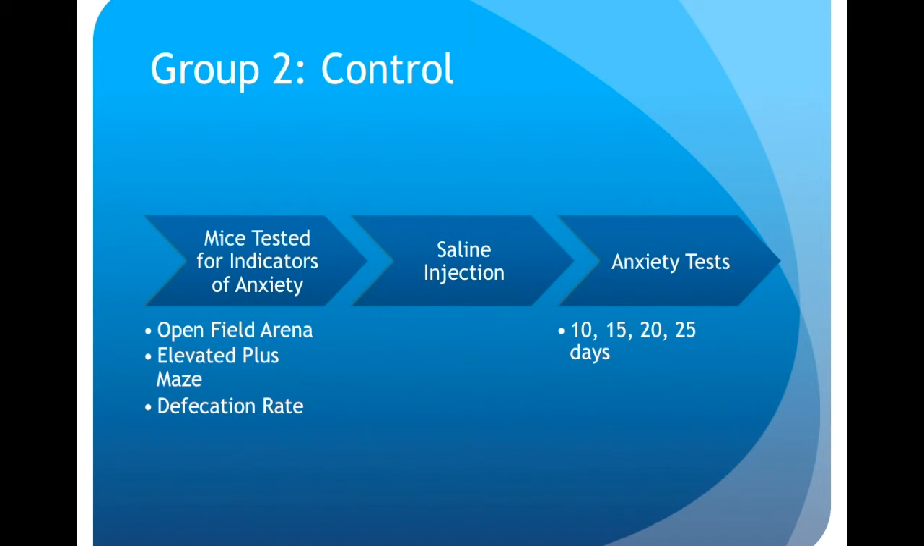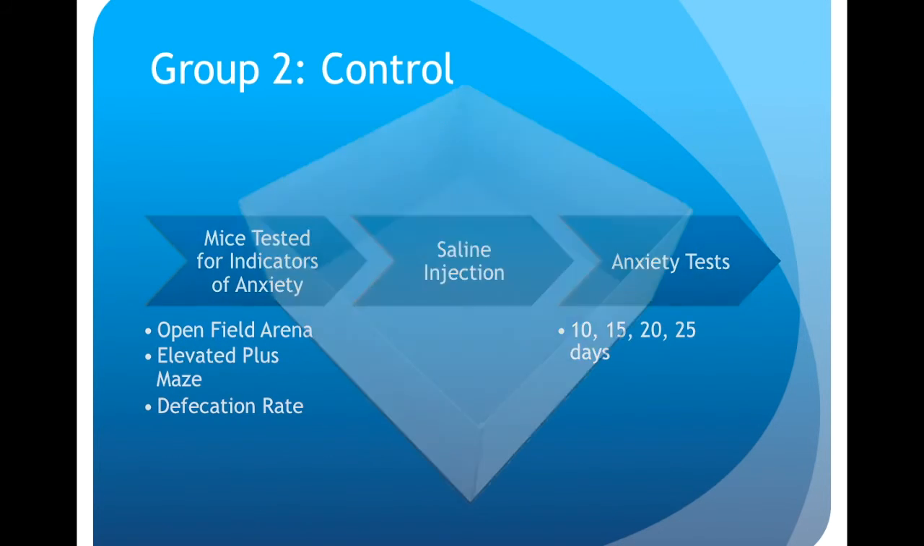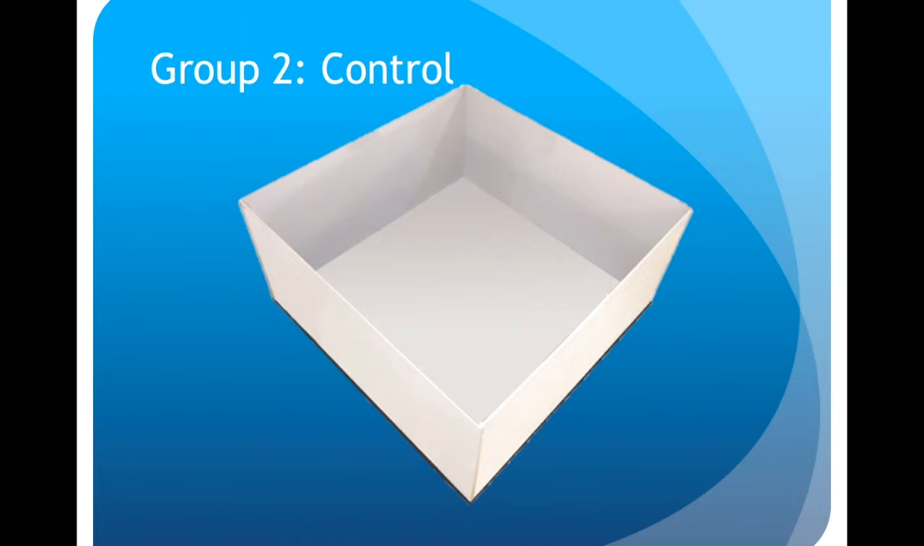In Group 2, mice will first undergo tests for indicators of anxiety. In the open field arena test, it will be measured for how long and how often mice go to the center area of the arena. Mice that tend to stay near the edges of the arena are those that have high indicators of anxiety.